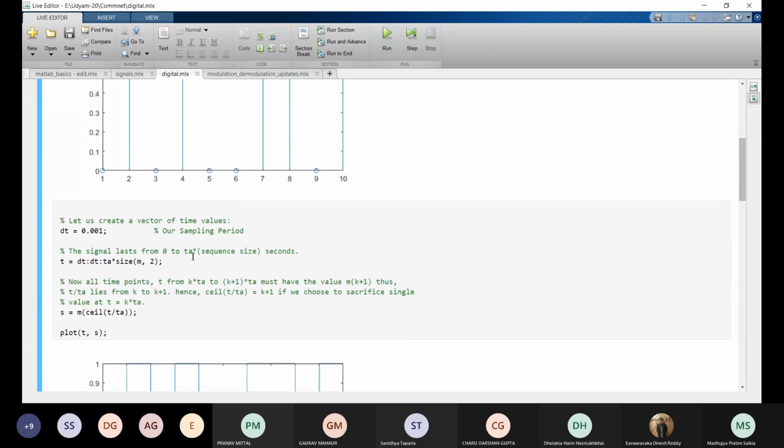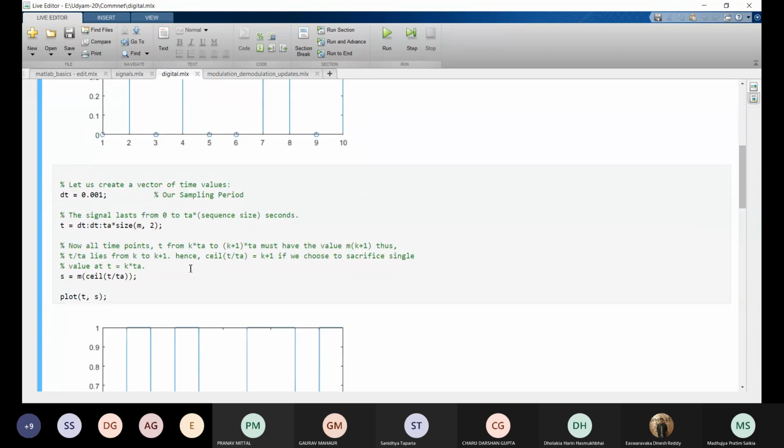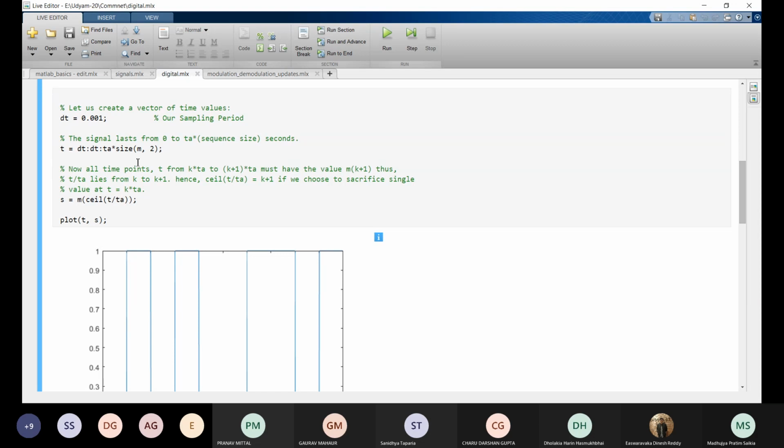Now we want this electrical signal, right? So we will define a sampling period. Here the sampling period is 0.001. Now we define T, time, which starts from dt.